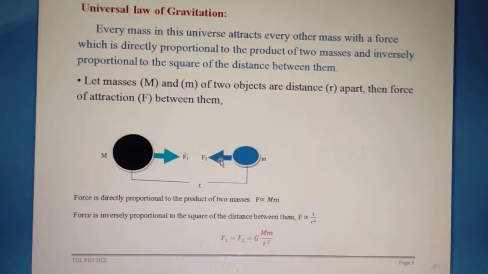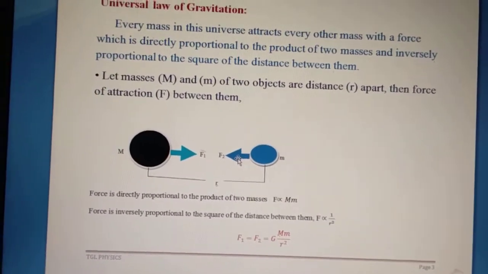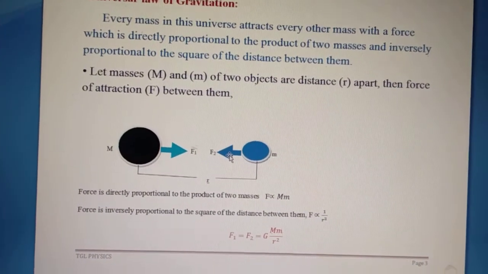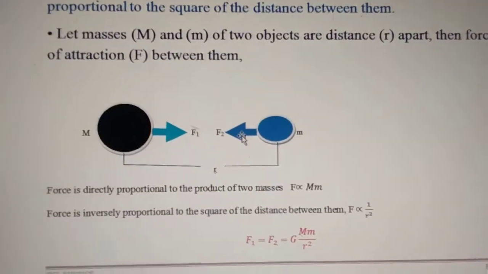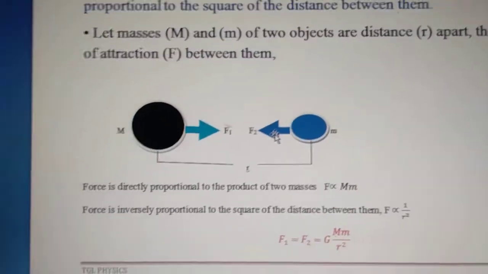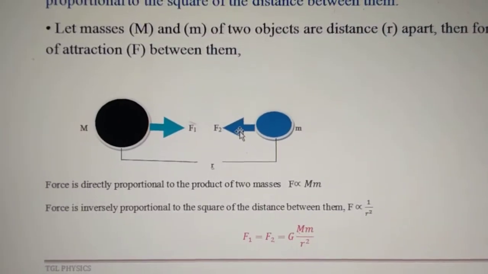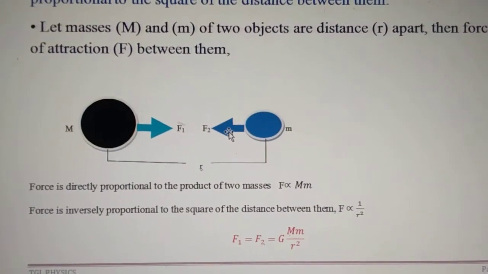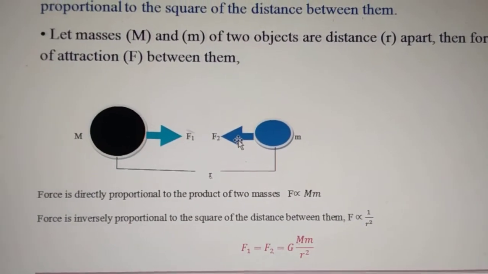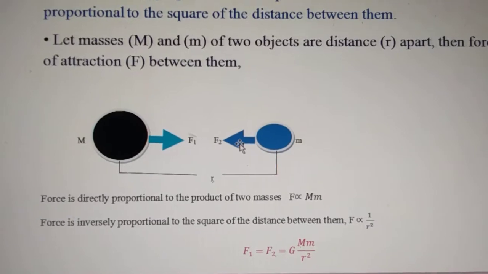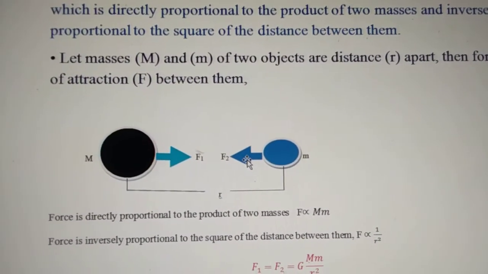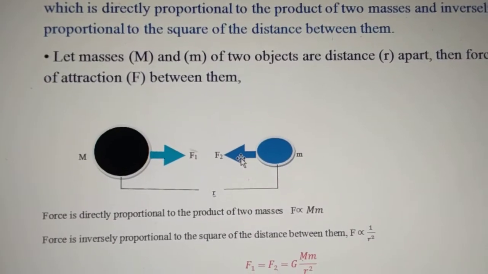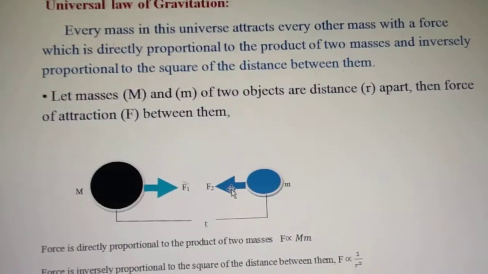We have already discussed Newton's third law of motion. The distance between these two objects is r. M and m are the two masses, r is the distance between the two masses, and F1 and F2 are the forces of attraction between these objects.